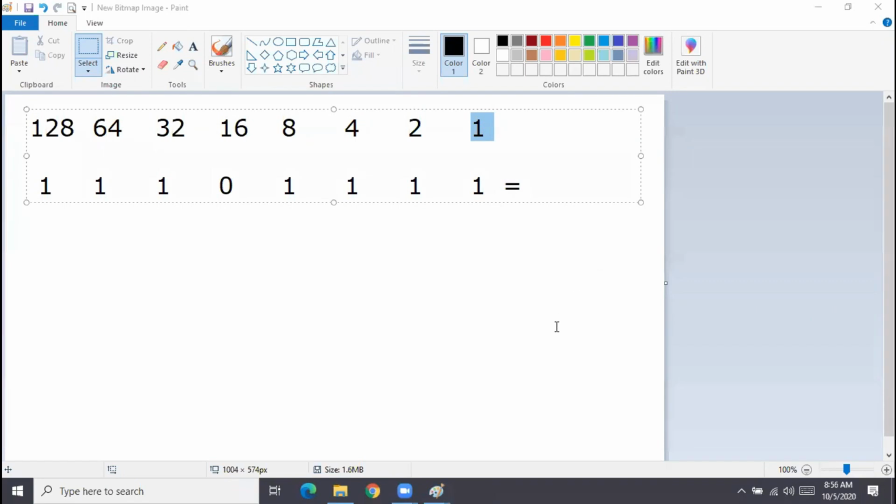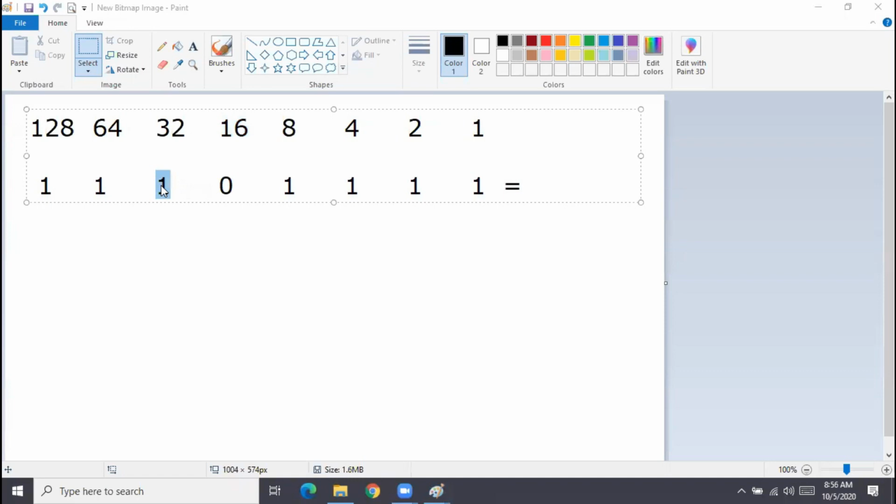We can subtract 16 from 255. Okay, so somebody has another idea. See, if you start playing with these numbers, every day you will come up with something new. So somebody says that only one bit was off. So best is, the whole value, if all the bits are on, we get 255. That's the range, right? 0 to 255. If all the bits are zeros, we get 0. If all the bits are on, we get 255. So somebody says that straight away deduct 16 from 255. Very good.